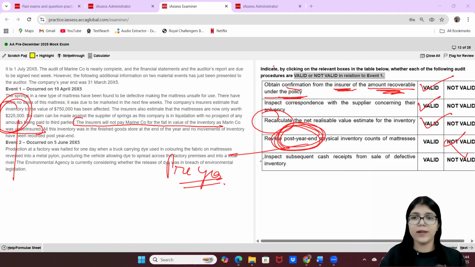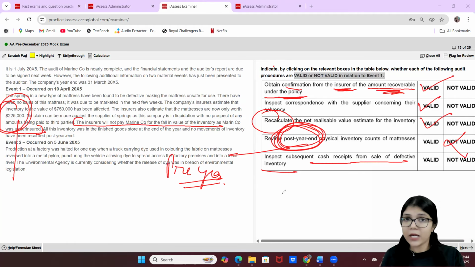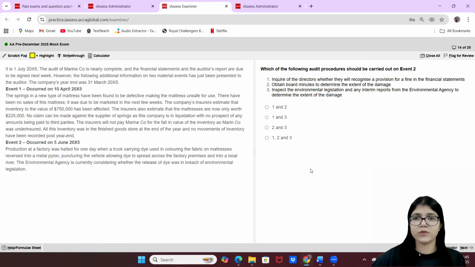This is not valid. Next, inspect subsequent cash receipts from the sale of the defective inventory. Again, till now, when the auditor's report is getting signed, we have not received any cash, and we have not made any sales, because they are saying no sales have been made. So how are we going to inspect the cash? Again, it does not make any sense. So that is the reason this is also wrong, not valid, right? Next question, let's move. I think this was pretty simple. Let's move to the next one.